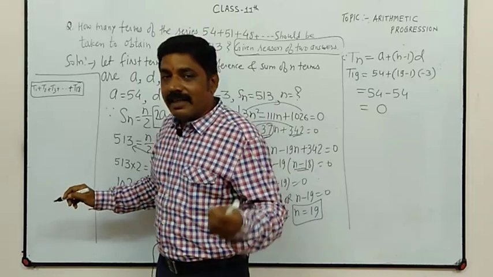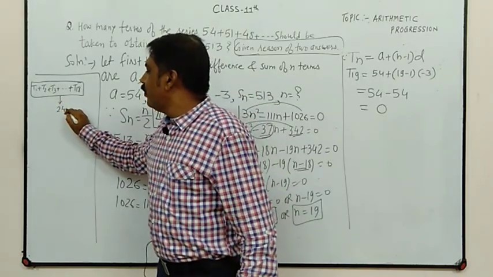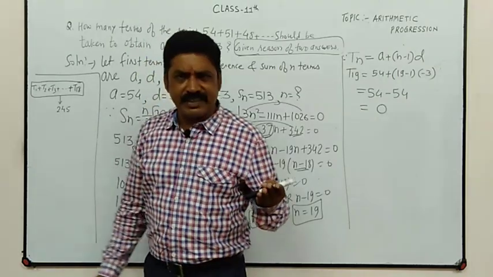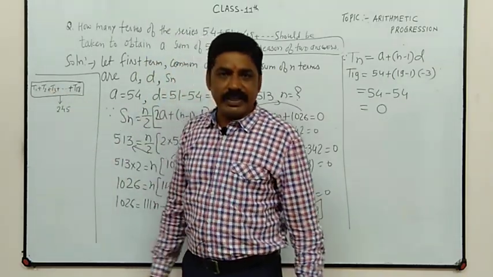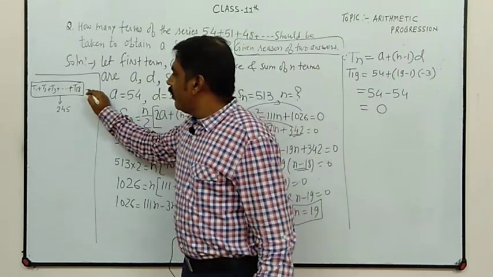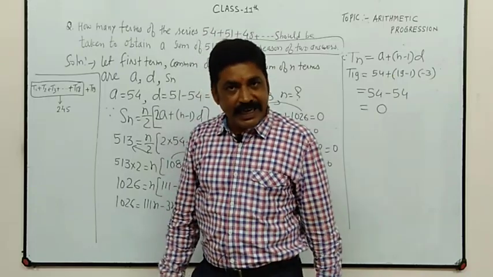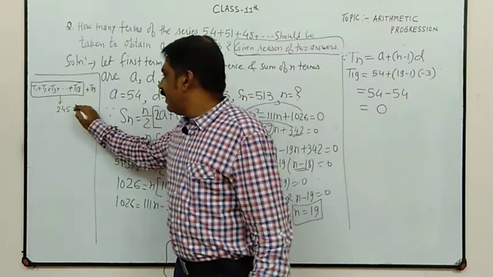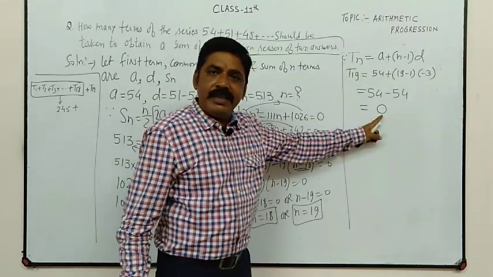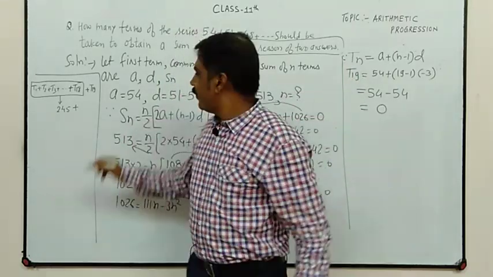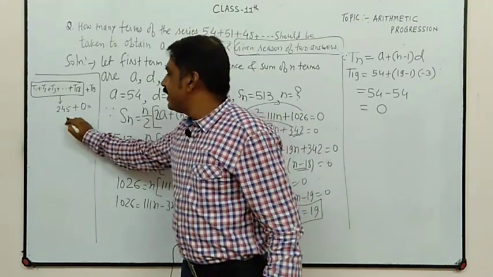Let the sum of 18 terms be 245. Now we add the 19th term. Tell me the value of the 19th term. It is 0. So the answer is 245.